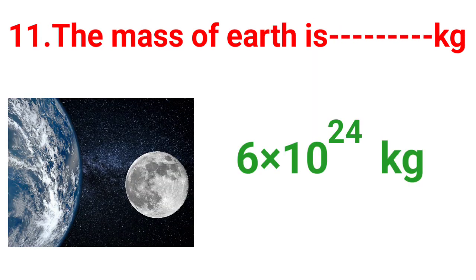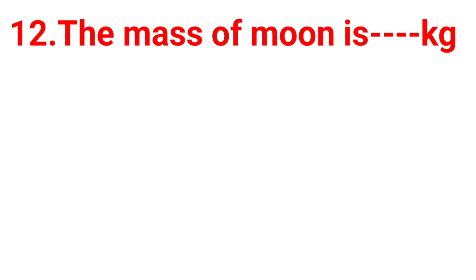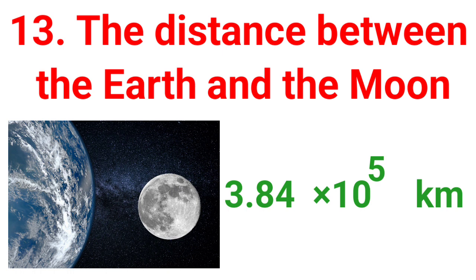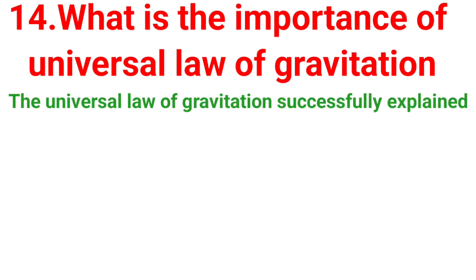The mass of the Earth is 6 into 10 to the power of 24 kg. The mass of the moon is 7.4 into 10 to the power of 22 kg. The distance between the Earth and the moon is 3.84 into 10 to the power of 5 kilometers. What is the importance of universal law of gravitation?